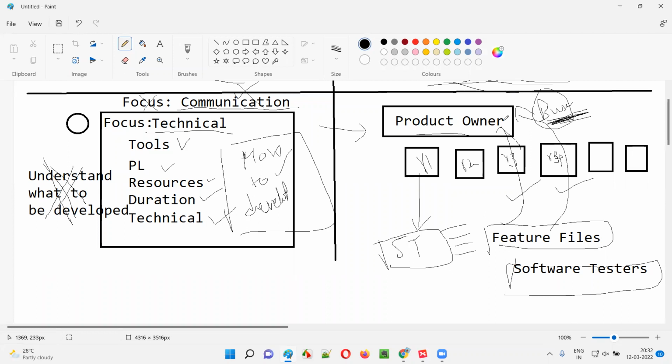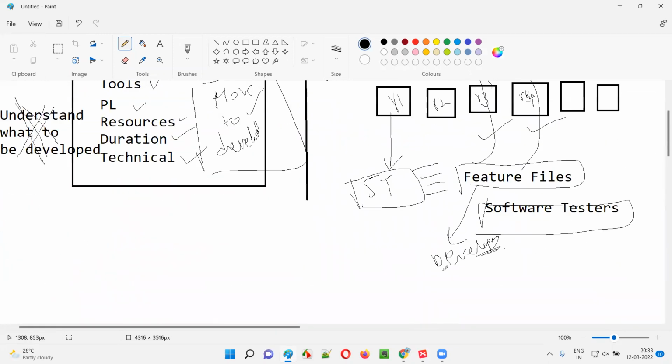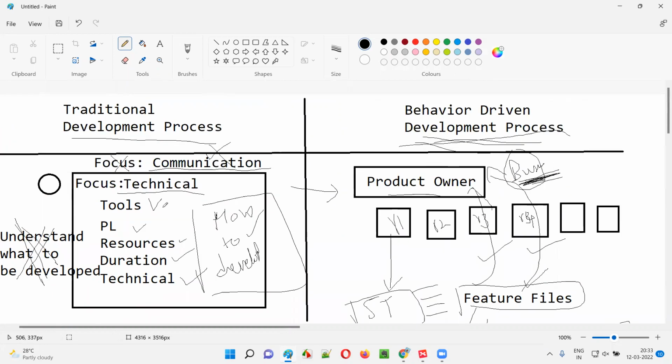So after getting the feedback and after the feature files are approved, then only the developers will start working on this. Developers will start working only after these feature files are approved. Here there is no need of approval from the product owner, right? Directly they are starting developing and testing.